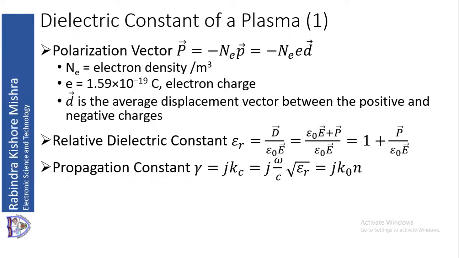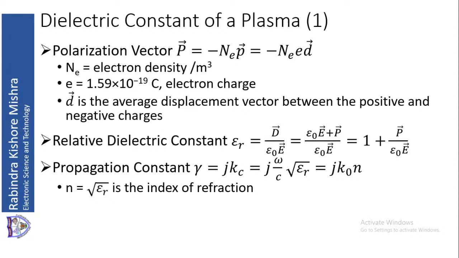And then the propagation constant within the plasma. The propagation constant we define as gamma, which is equal to j kc. Kc is the wave number. Kc is defined as omega upon c root over epsilon r, which you can also write as j k0 into n. n is the refractive index or index of refraction. Omega by c is equal to k0.